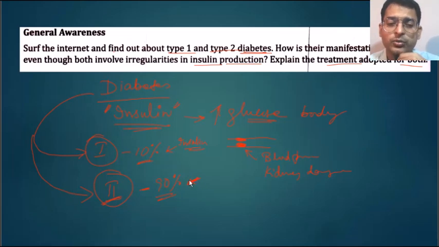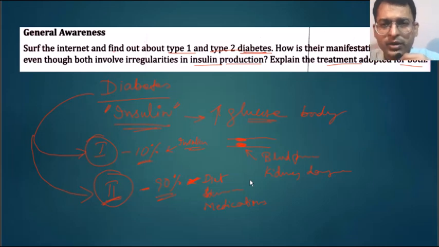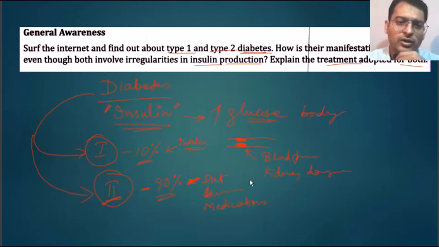Then by changing the diet, by a healthy lifestyle, like playing sports, and by medications, some kind of chemical, the tablets, one is able to control type 2 diabetes without taking injection. So that is the overall difference between type 1 and type 2 diabetes.